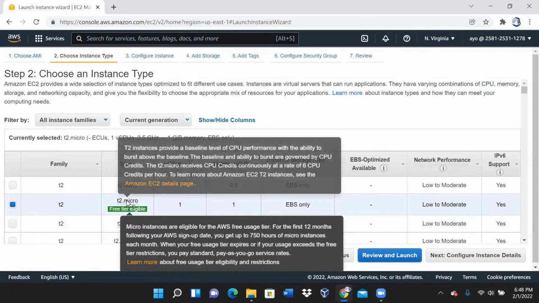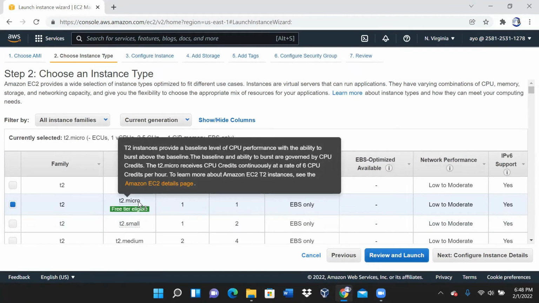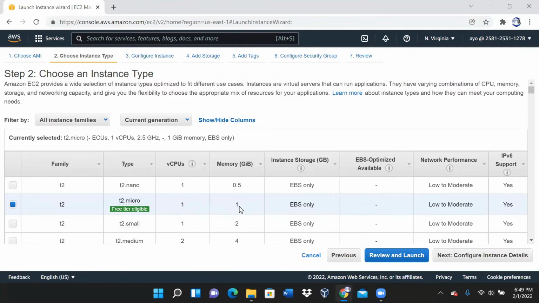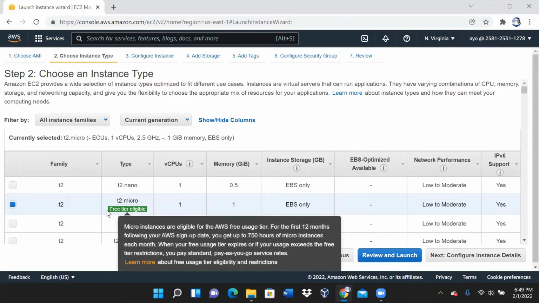All right, that's fine. And then this T2 instance is the word they call computers in cloud, in AWS. So this T2 computer has one processor and 1 gig. Yeah, that's enough for us. I will not be charged extra. No, because it's free tier. All right, that's fine. So we'll take that and we'll